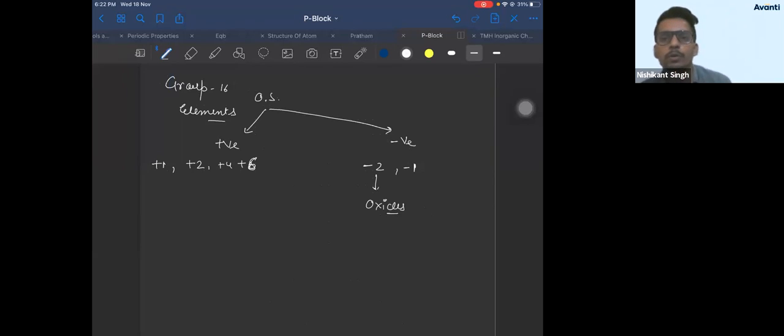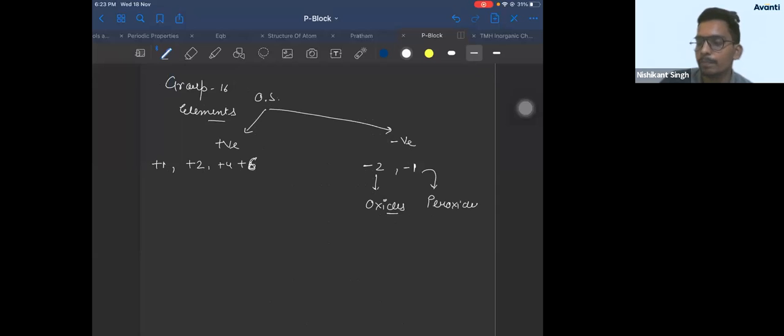Okay. So -2, all of you know, -2 it will show in oxides because it has 6 valence electron. It requires 2 electron to complete octet. So it will show -2. Okay. -1, why? Where do they show in -1? They show -1 in peroxide. So in peroxide, they show -1, like H2O2. H2O2 में they show -1, peroxides. Now they can show +2, +4, +6.